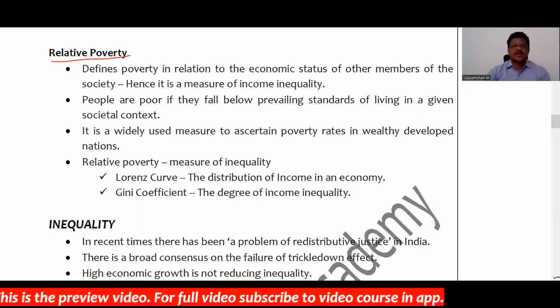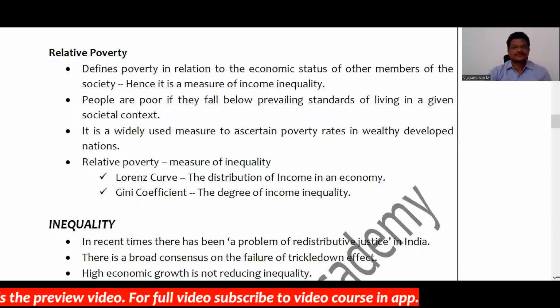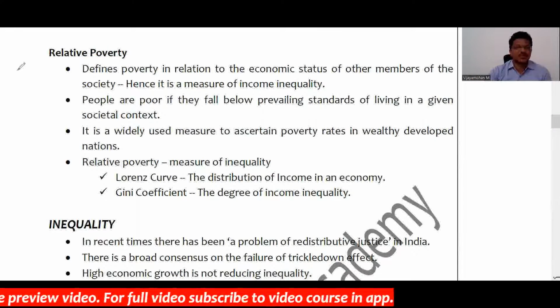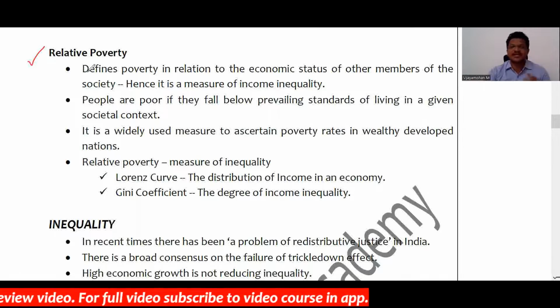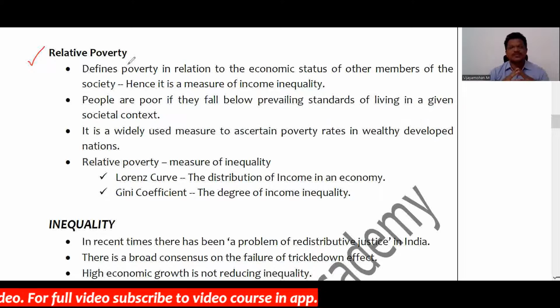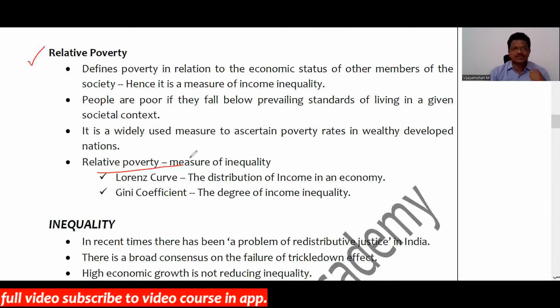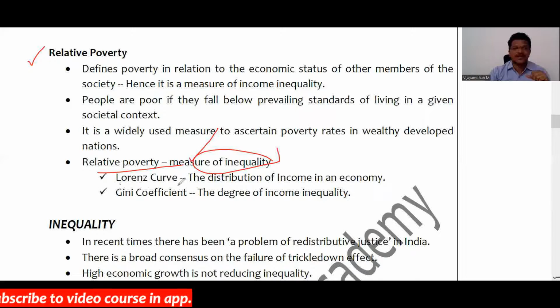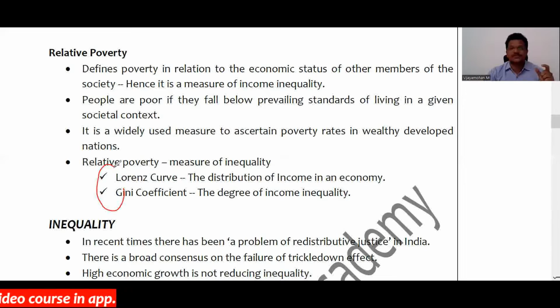And apart from that, we had a discussion about relative poverty. What is relative poverty? How is relative poverty linked to inequality, right? And I also mentioned the measures of inequality, through which methods you can calculate inequality. I mentioned two methods, that is the Lorenz curve method and the Gini coefficient. We will see in detail about these two methods as we move forward, right?